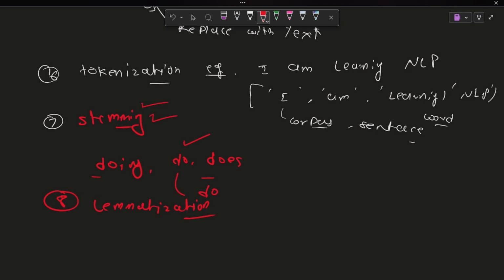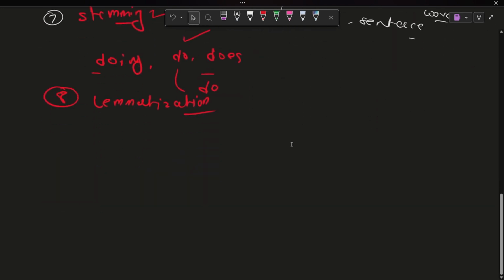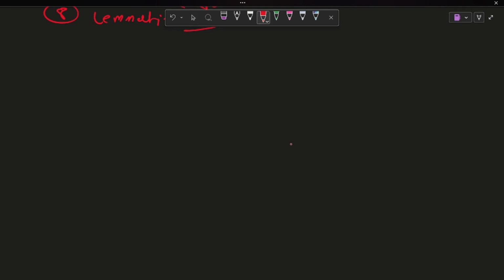Okay, so that's all the concepts you should know about. Now when you talk about real world applications, the first is sentiment analysis.